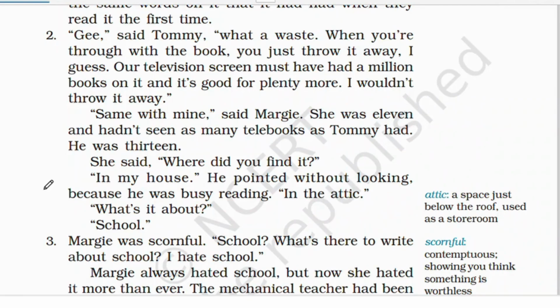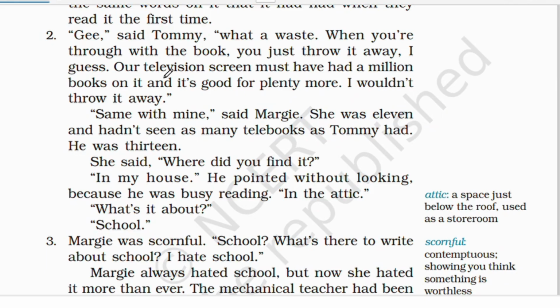So let's see the second paragraph. "Gee," said Tommy, "what a waste. When you're through with a book, you just throw it away, I guess. Our television screen must have had a million books on it, and it's good for plenty more." So the television screen has a lot of storage for more books, right?